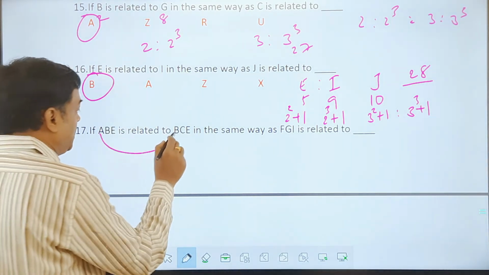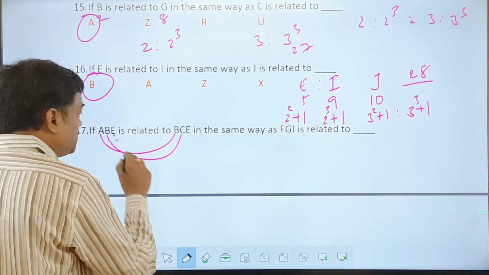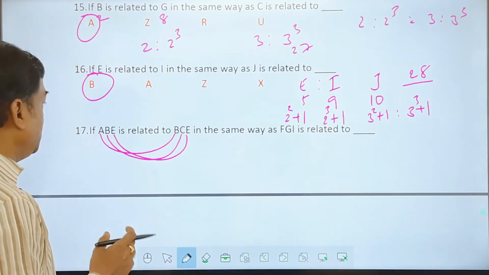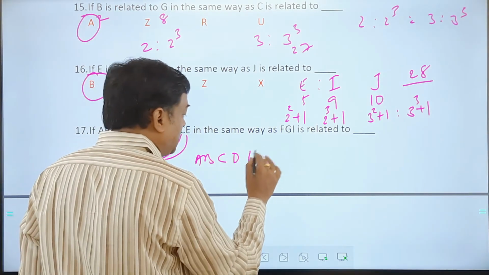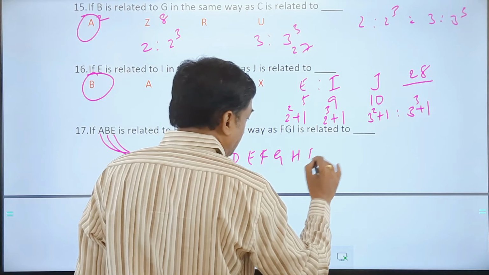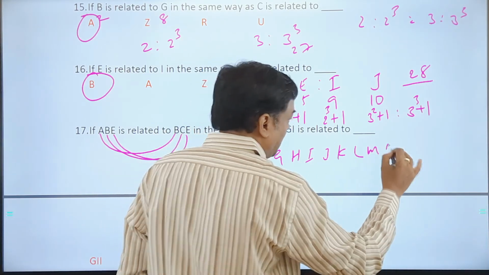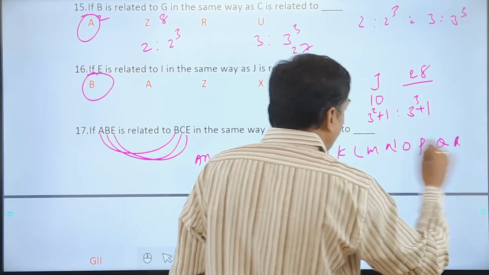A is becoming B, B is becoming C, E is becoming E. How is it possible? E is becoming E. So if I look at the sequence A, B, C, D, E, F, G, H, I, J, K, L, M, N, O, P, Q, R and so on.